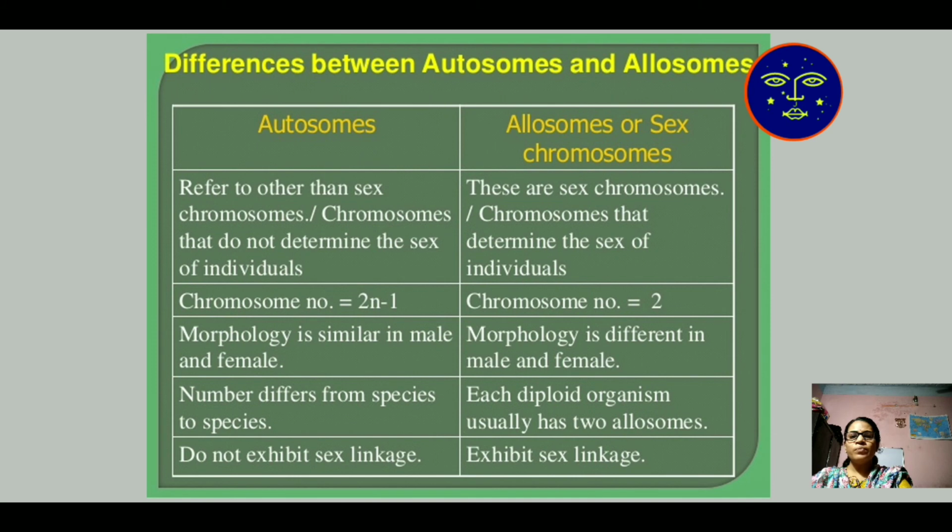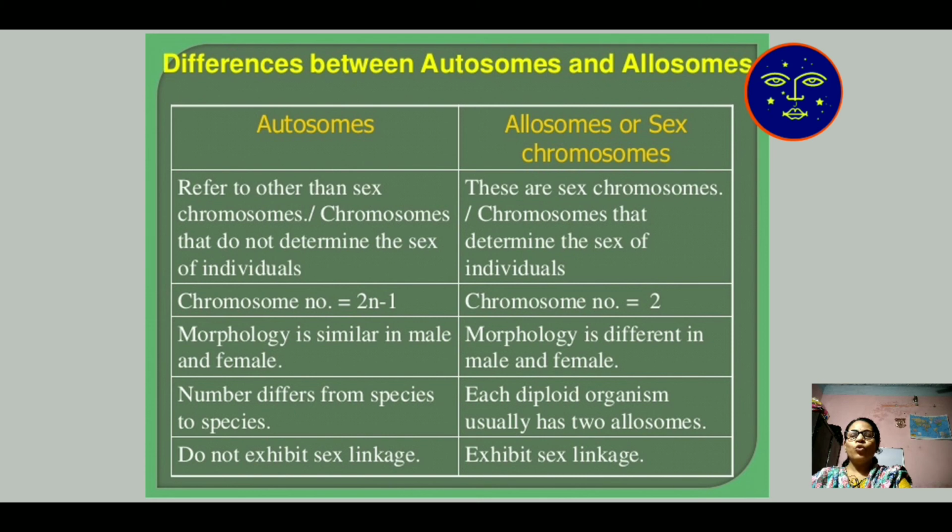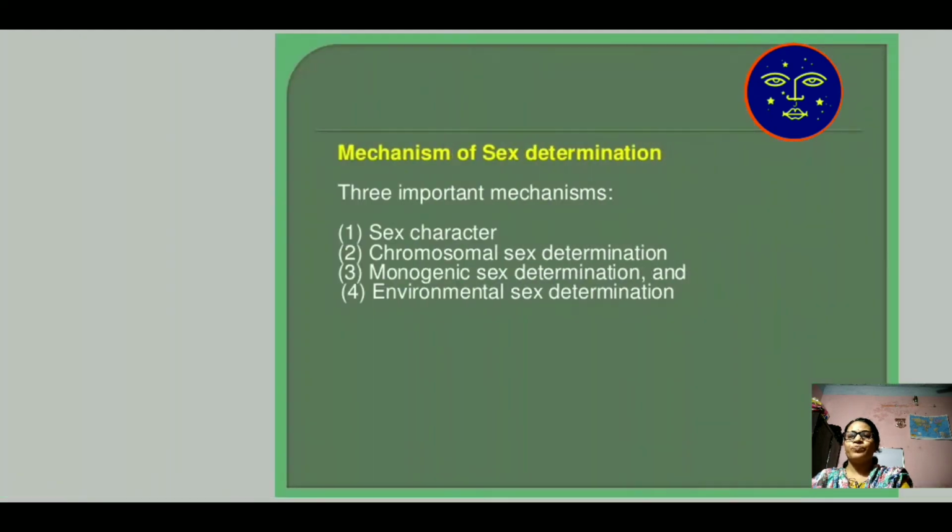That is, autosomes in both male and female are the same. Whereas allosome, also known as sex chromosome, determines the sex. So, we discuss which one is the male character. The XX chromosome is considered the female character, and in XY, the Y is considered the male sex chromosome.